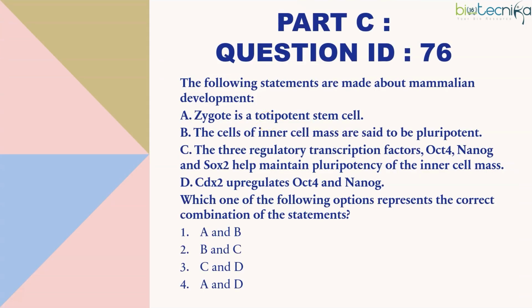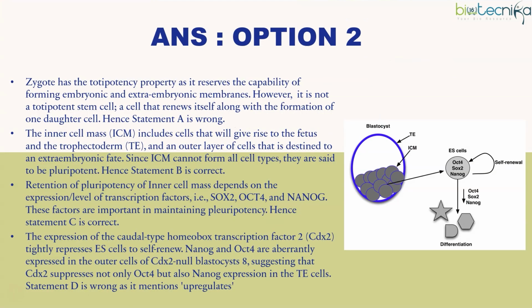Question number 76. The following statements are made about mammalian development. Zygote is a totipotent stem cell. Yes, totipotent is correct, but stem cell, no, not really. Okay. Inner cell mass are said to be pluripotent, cells of inner cell mass. So yes, as we know that zygote is a totipotent property as it reserves the capability of forming embryonic and extraembryonic membranes. However, it is not a totipotent stem cell. Stem cell is something which renews itself with the formation of one daughter cell. That's why A is wrong.